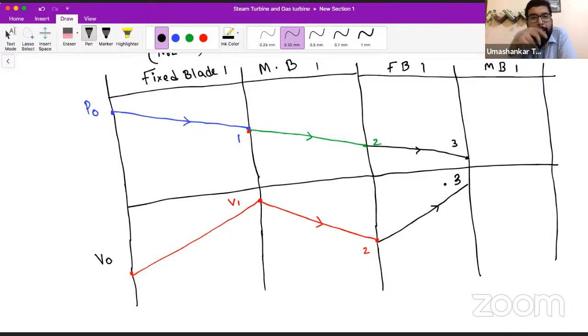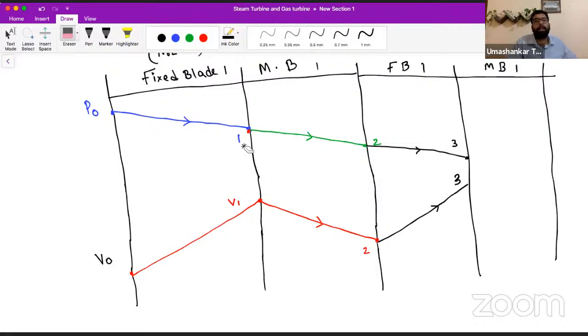Because in the fixed blade, the pressure energy gets converted into kinetic energy. As you know from the first law of thermodynamics, energy cannot be created or destroyed. It can be transformed from one form to another. Is that clear or not? Tell me.